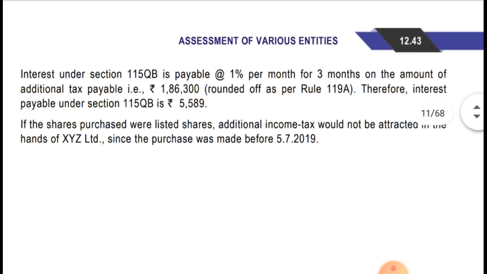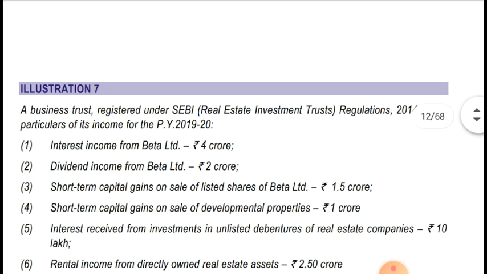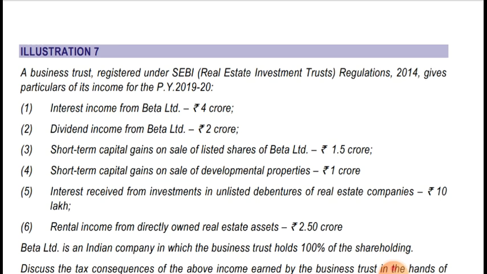Okay, now moving to illustration number 7. This is the last question of this part. I'll be covering this question only in this part, till this illustration only. A business trust registered under SEBI as a Real Estate Investment Trust. It is a real estate investment trust. Regulation 214 gives particulars of its income for the previous year 1920.